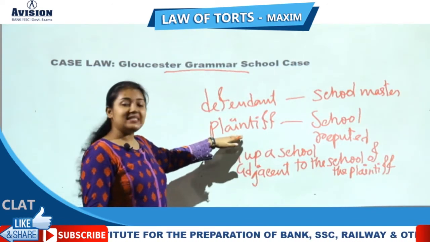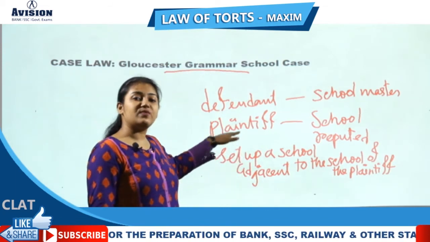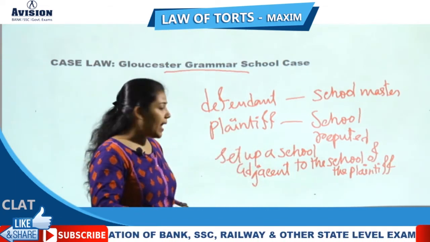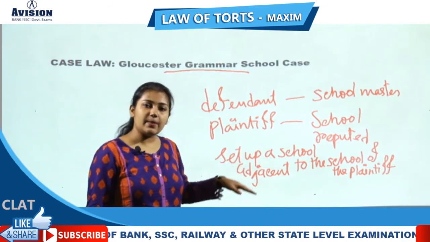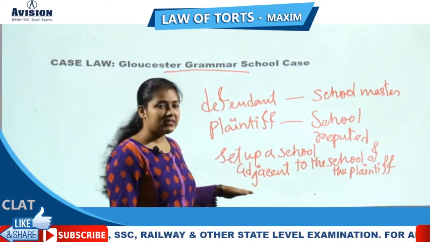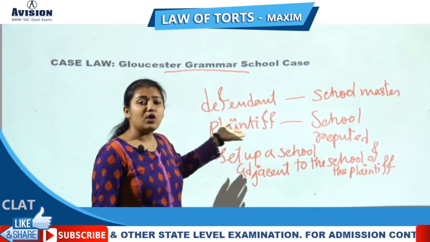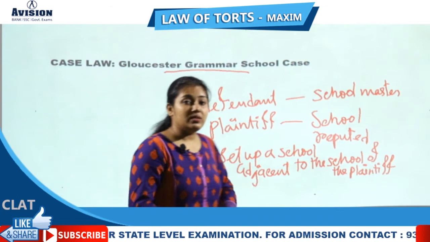The plaintiff's school was very reputed, very famous. But the defendant, as he was a schoolmaster, set up a new school just adjacent to the area of the school of the plaintiff. Now what happened?